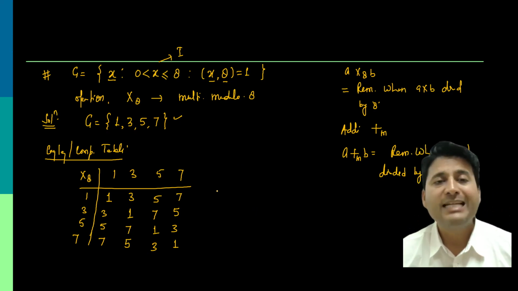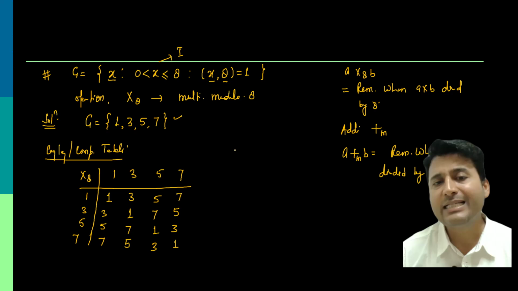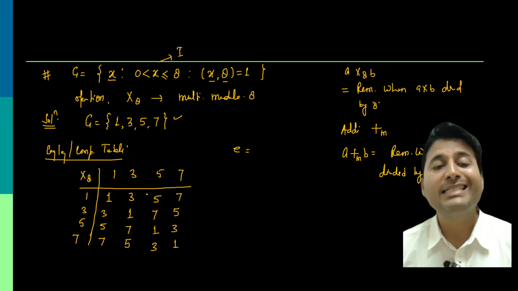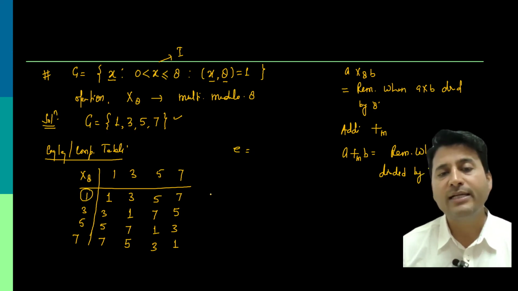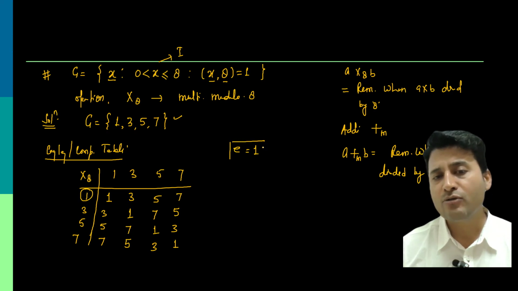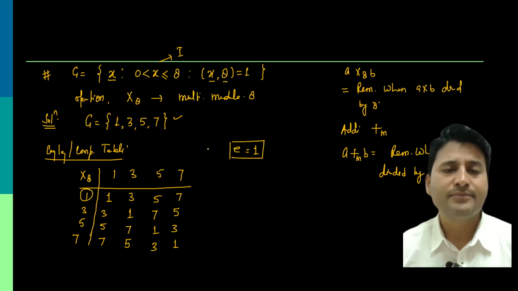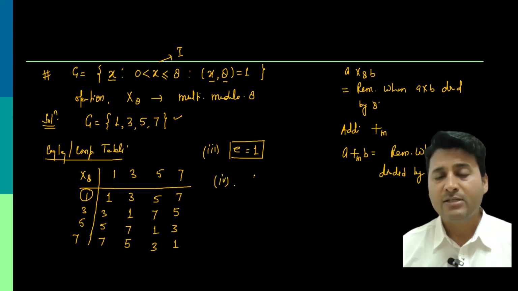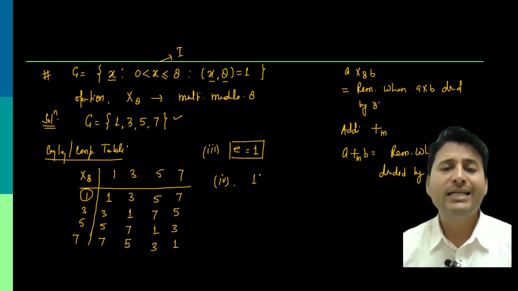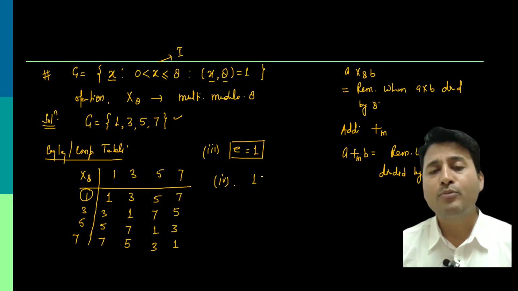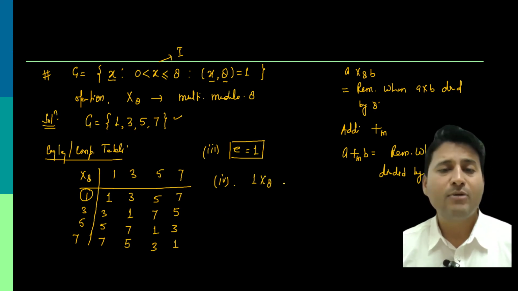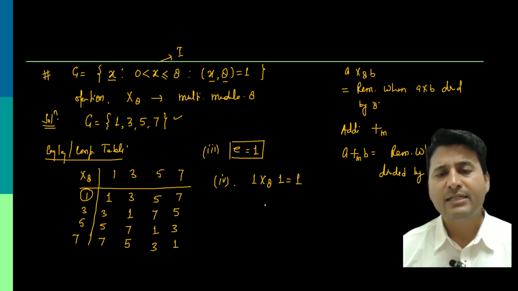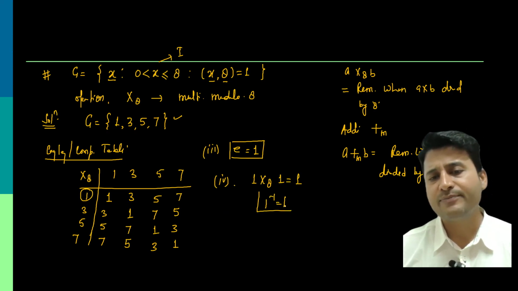The third property is about the identity. So what is the identity element over here? Which element, when operated with any element, gives the output as that element? You can see it is 1 over here. So the identity element also exists in it. Property third done. Now property 4 is about finding the inverse of every element. So what will be the inverse of 1? What is the output when 1 is operated, multiplication modulo 8, and it should give you the identity? You can see from the table it is 1. So the inverse of 1 is 1 itself.